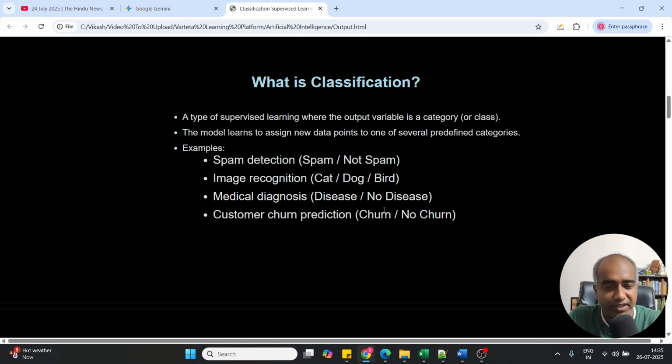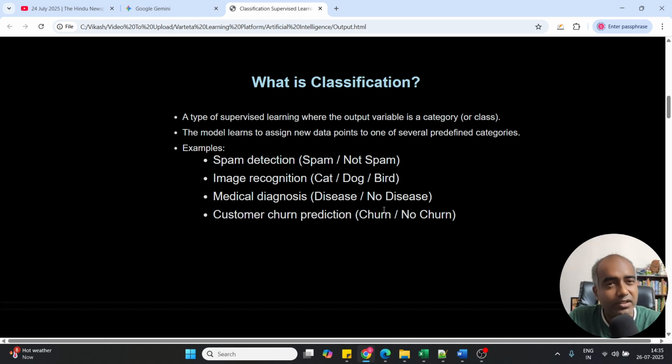So what is classification? Classification is a type of supervised learning where the output variable is a category. That's what we have discussed, like label data. So the output variable is a category, like the price of the flat, or maybe the price of a particular fertilizer, right? Or anything that can be the case, right? The model learns to assign new data points to one of several predefined categories.